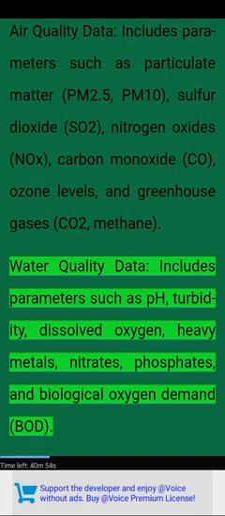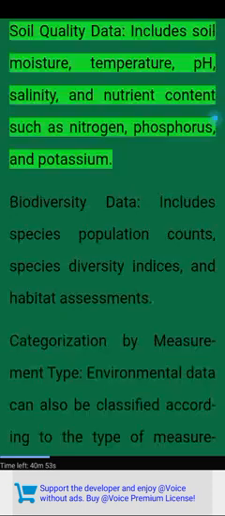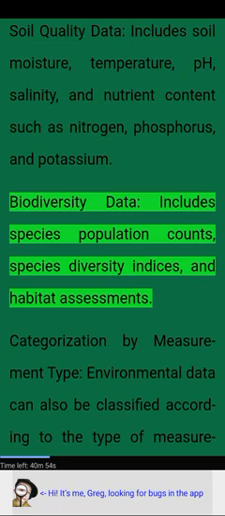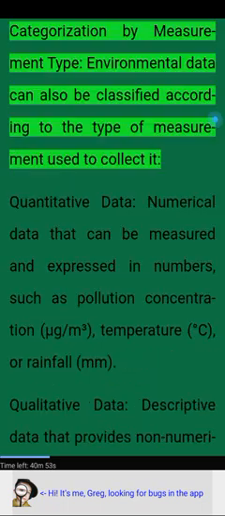Water quality data includes parameters such as pH, turbidity, dissolved oxygen, heavy metals, nitrates, phosphates, and biological oxygen demand, BOD. Soil quality data includes soil moisture, temperature, pH, salinity, and nutrient content such as nitrogen, phosphorus, and potassium. Biodiversity data includes species population counts, species diversity indices, and habitat assessments.